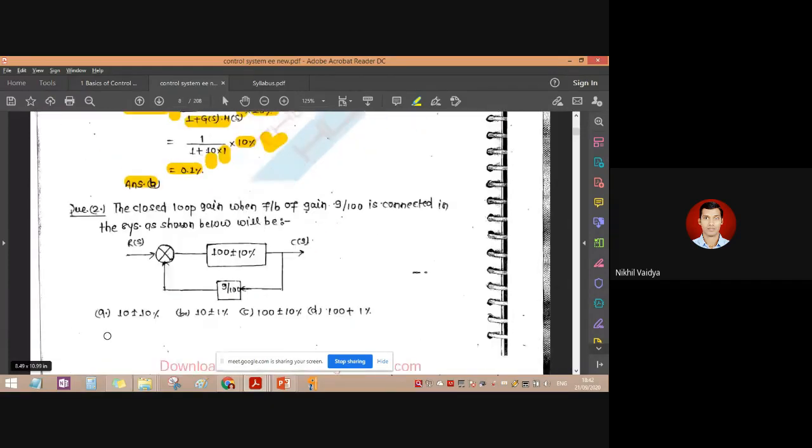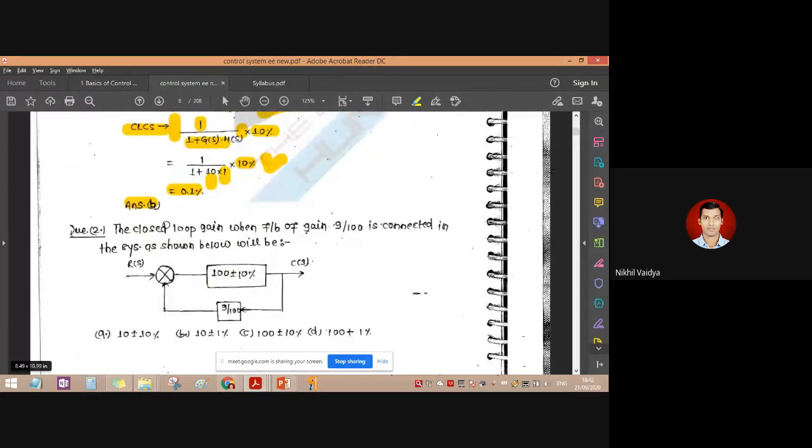Next example: a closed loop gain when feedback of gain is 9 by 100. Feedback of gain is nothing but output upon input; generally the output is C of s and the input is R of s.